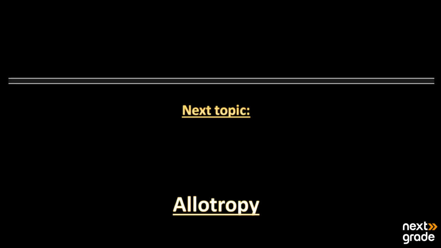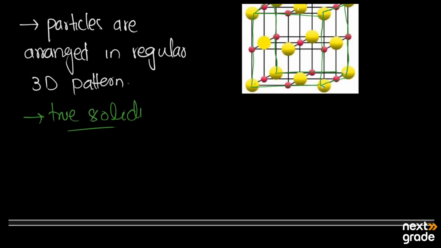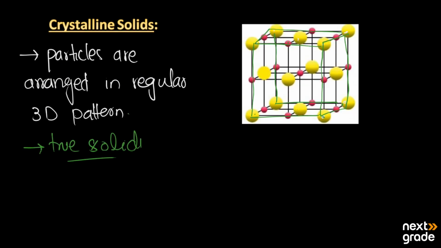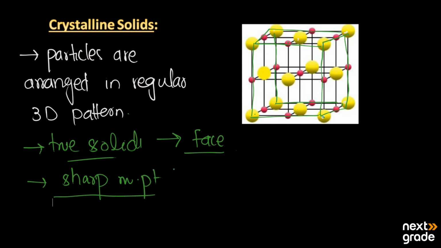Next, we have the topic of allotropy. Before this, we will discuss the crystalline solids and their properties. They have definite surfaces or definite faces. They have a sharp melting point, which means they melt at an exact melting point.